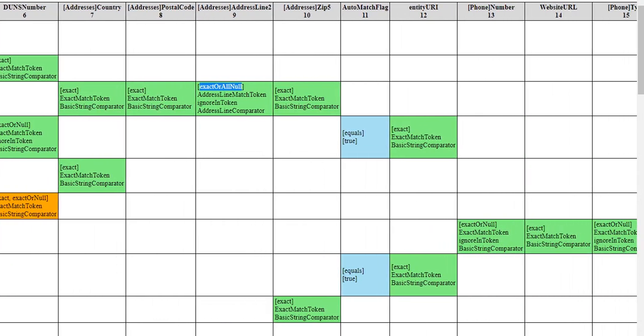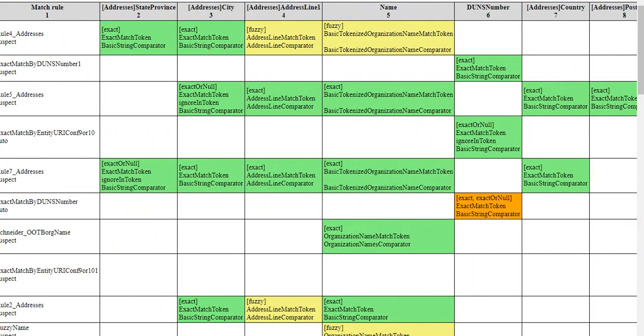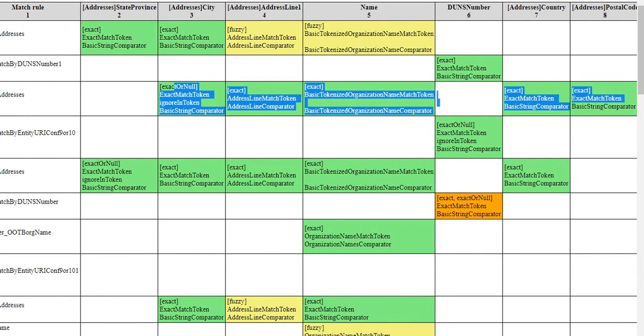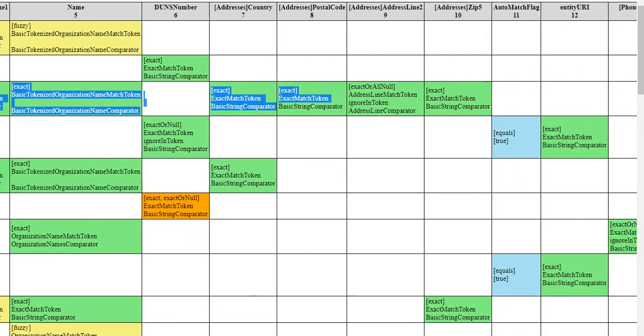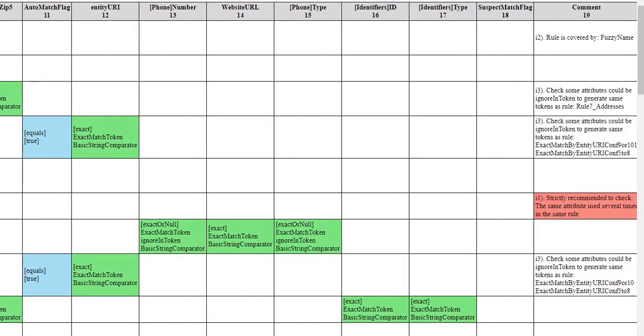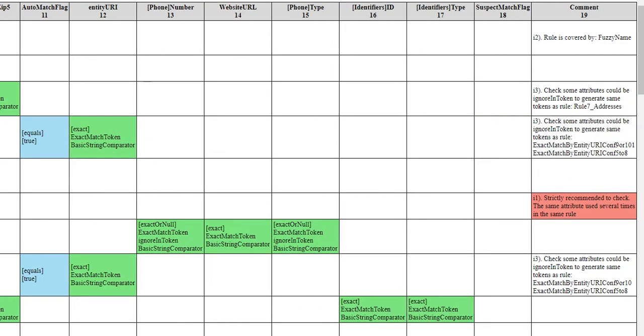So see, the complexity is increasing. Here we talk about the full address. See, this particular rule is totally address related. No other attributes. So see, check, some attributes can be ignored in the token and generate the address related part.